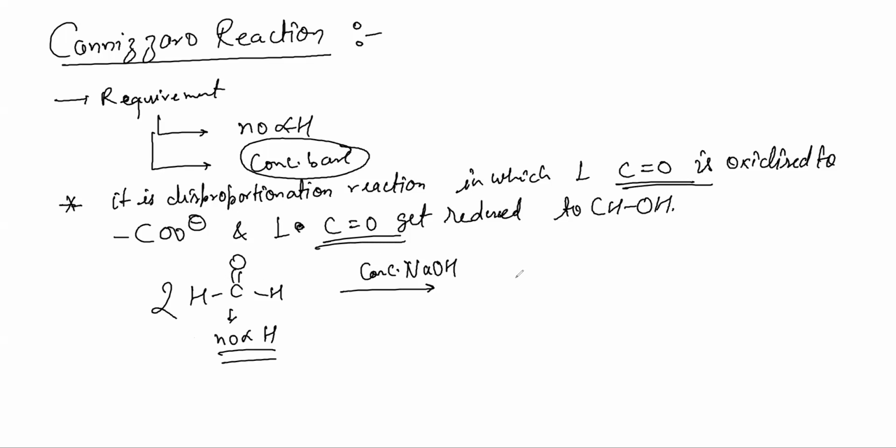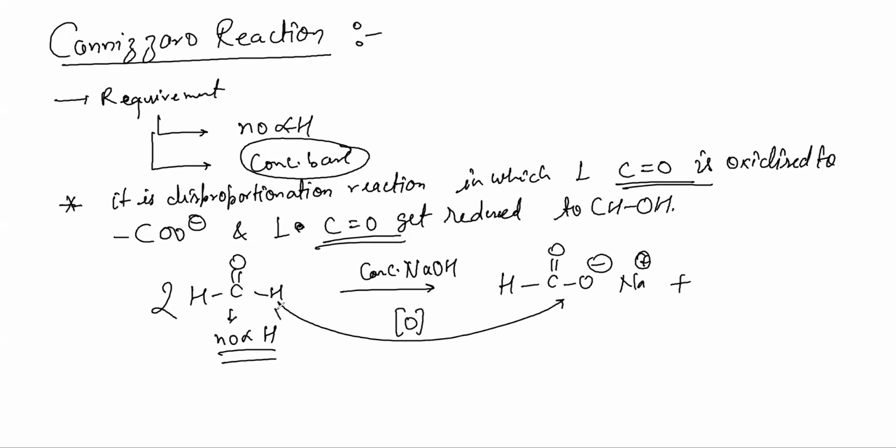So HCHO will convert into HCOO minus, and you can place Na here. This is oxidation. Another one will get reduced and you will get alcohol. One carbon alcohol is always CH3OH. This is your Cannizzaro reaction. Mechanism is not written in NCERT, but if you want, I can tell the mechanism, no problem.